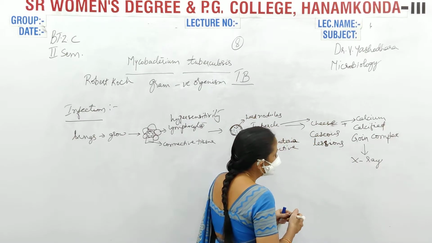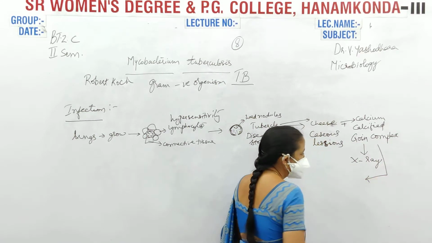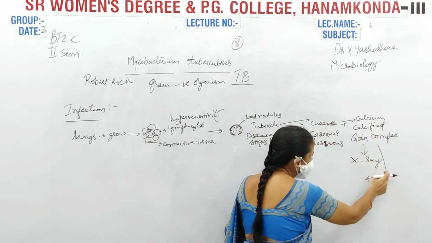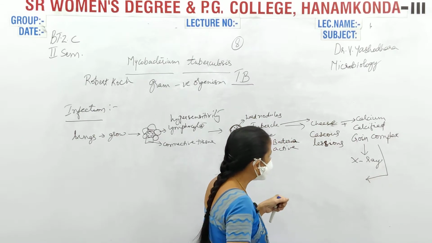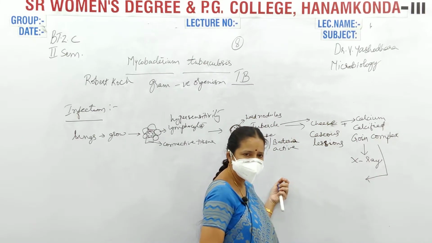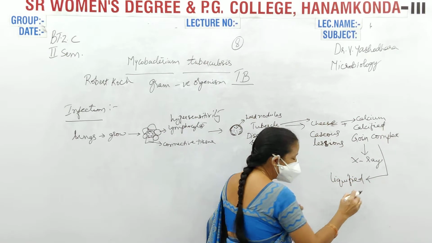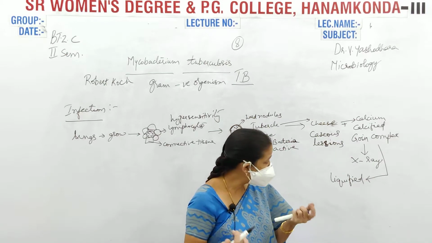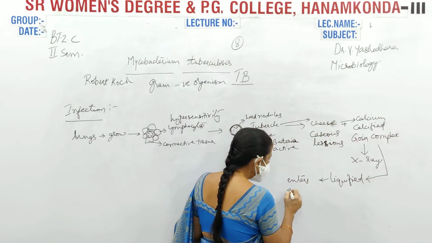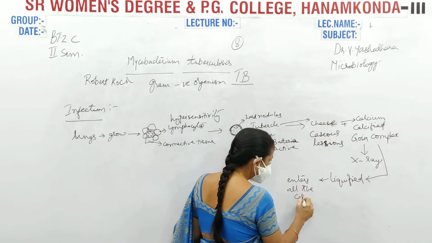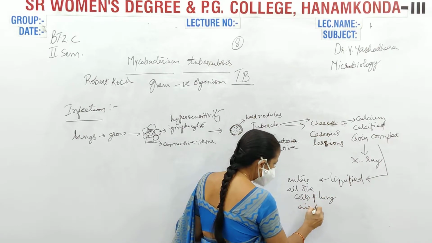Next, this Ghon complex, the calcified caseous lesions, becomes liquefied. It becomes liquid-like. When it becomes liquefied, it immediately enters all the cells of the lung, which are air-filled.